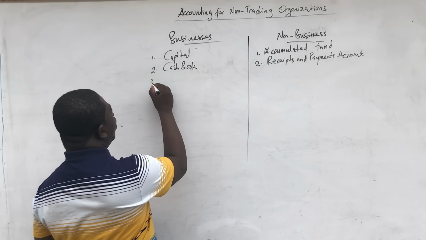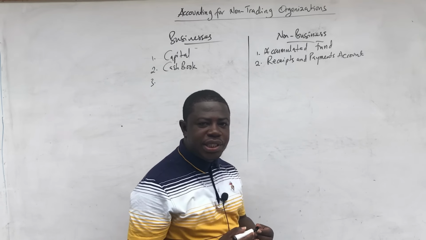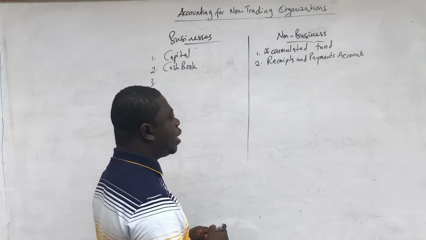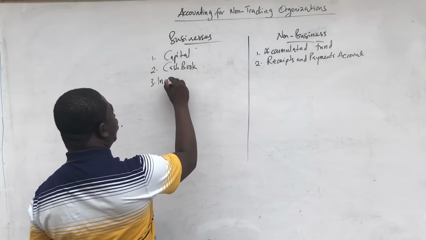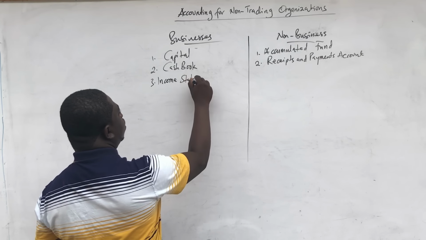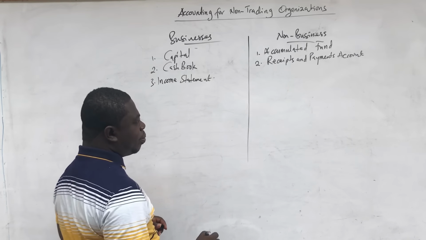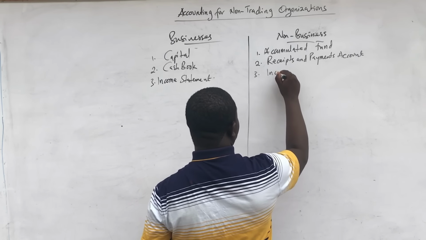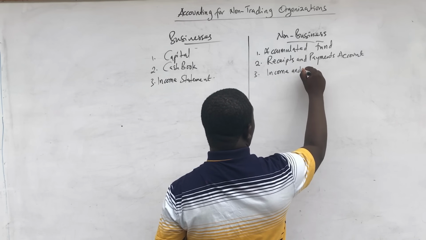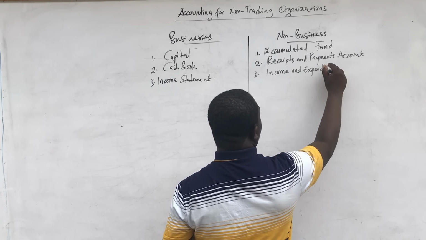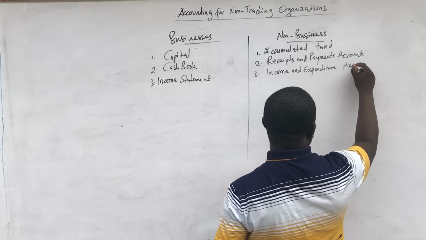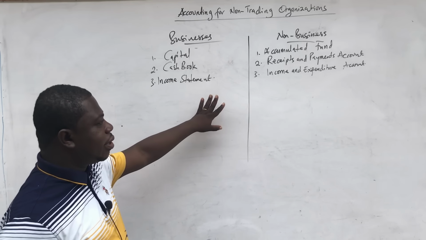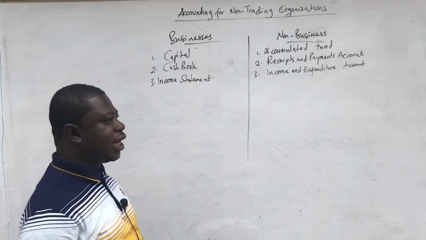And then also, in the business setting, when we are preparing our final accounts, the statement that we use to ascertain our profits, we call it the income statement or the profit and loss account. Now, what we may call the profit and loss account or income statement, they will call it the income and expenditure account. So what we call the profit and loss account or income statement, they call it income and expenditure account.